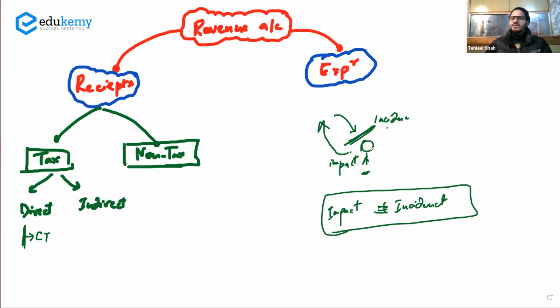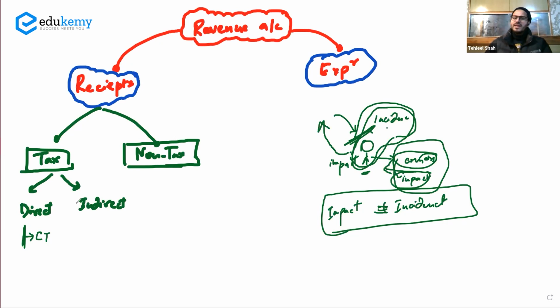But if incidence is on this person and he is actually transferring it to the consumers, and consumers are the ones that are bearing the burden of the tax, that means impact of the tax is on the consumers. That would mean impact is on a different person, but incidence is on a different person. So when there is an incidence on a different person and impact on a different person, that would mean it is an indirect tax. Fine. So indirect tax has incidence and impact on different individuals. Direct tax has incidence and impact on the same individual.